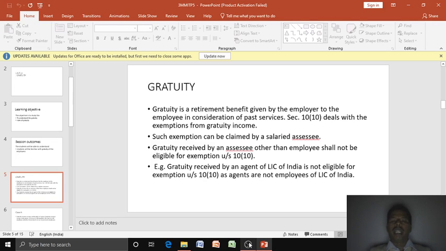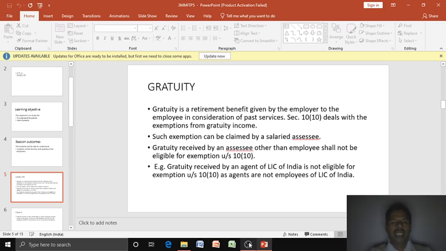Gratuity received by a person other than an employee shall not be eligible for exemption under section 10, subsection 10. That is the key element that we have to remember. For example, gratuity received by an agent of LIC of India is not eligible for deduction under section 10, subsection 10, as agents are not employees of LIC of India.